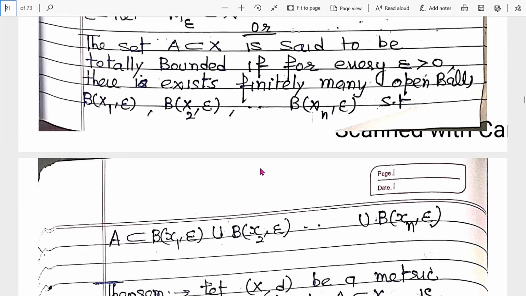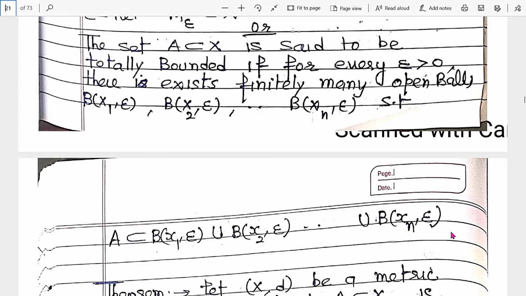So in a simple way, if set A is covered by a finite union of balls, then it is called a totally bounded set.